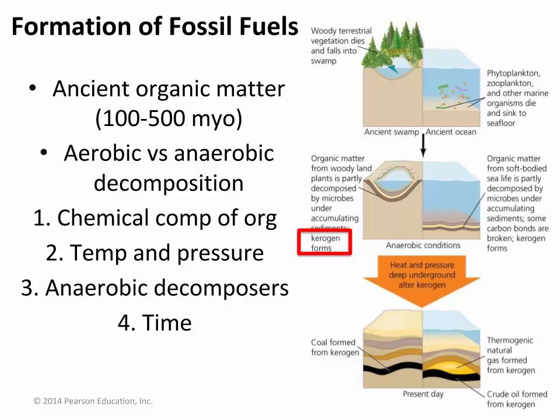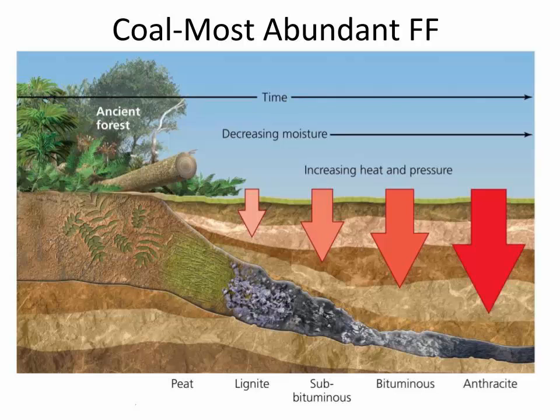We will now examine each of these three main types of fossil fuels independently. Coal is the most abundant fossil fuel on Earth. Coal was created 300 to 400 million years ago in swampy environments. It is a hard, black substance formed from the compression of ancient woody vegetation. The amount of water and carbon content and the amount of potential energy varies between different coal deposits. This figure illustrates the various types of coal, how they were formed, their water content, and their potential energy.